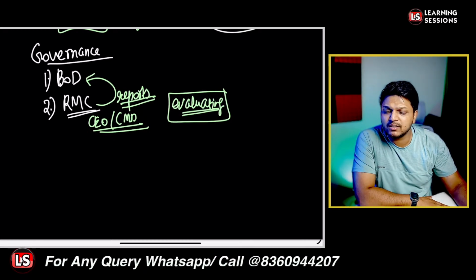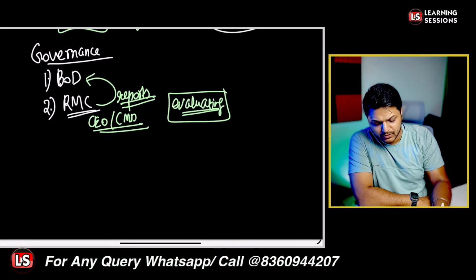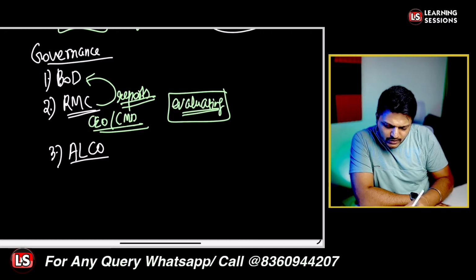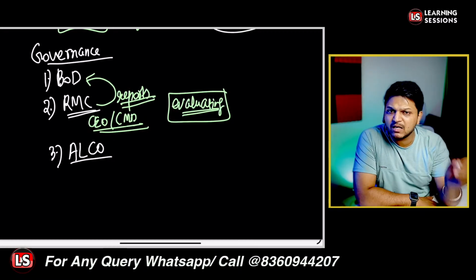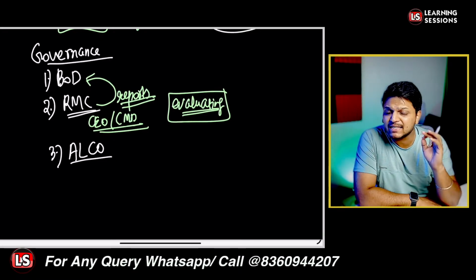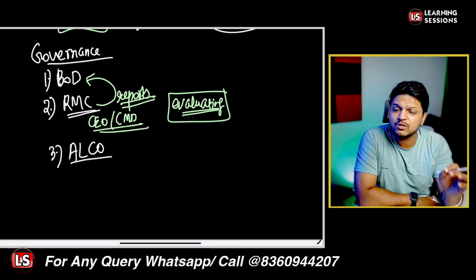Okay. The third tier is very important. That is ALCO, the Asset Liability Management Committee. It consists of the bank's top management, and it is responsible for ensuring that the bank adheres to the risk tolerances.